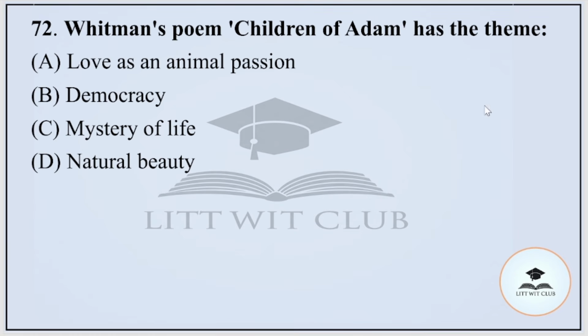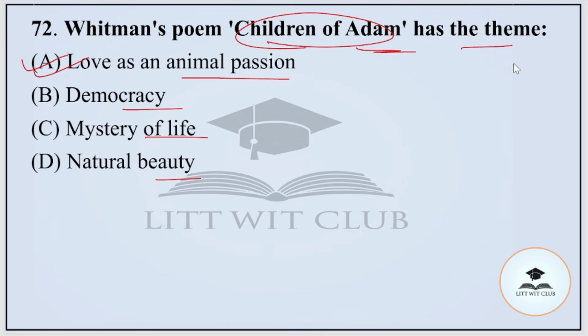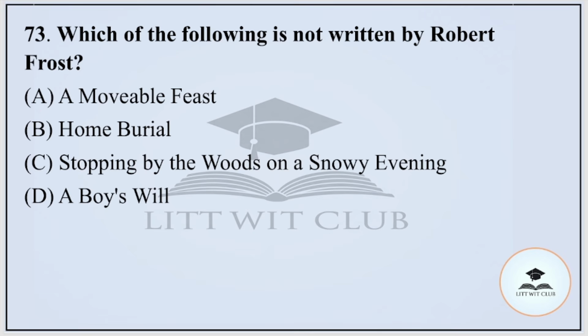Question number 72. Whitman's poem Children of Adam has the theme: A. Love as an Animal Passion, B. Democracy, C. Mystery of Life, or D. Natural Beauty. And the correct option is Love as an Animal Passion. Question number 73. Which of the following is not written by Robert Frost? Options are A Moveable Feast, Home Burial, Stopping by Woods on a Snowy Evening, or A Boy's Will. And the correct option is option number A, that is A Moveable Feast.